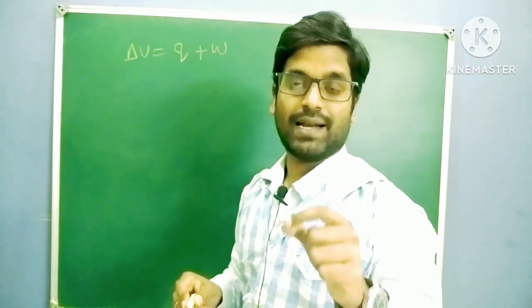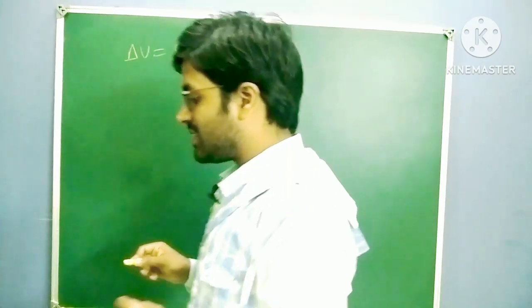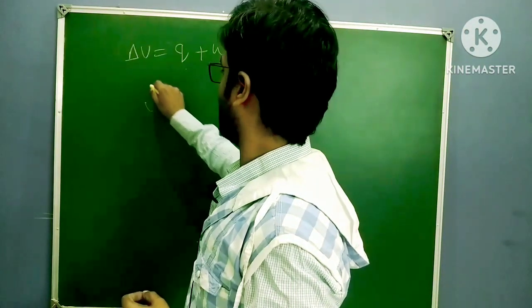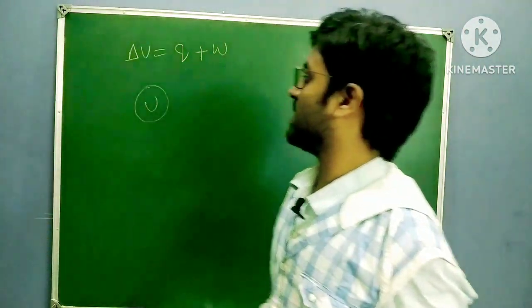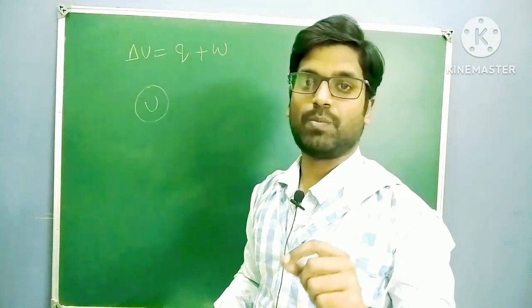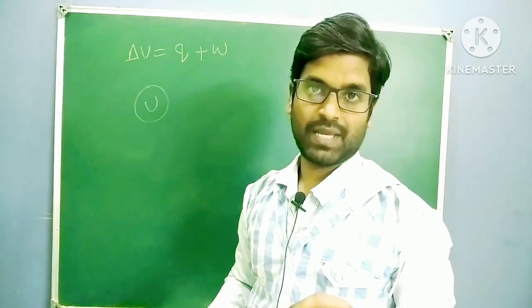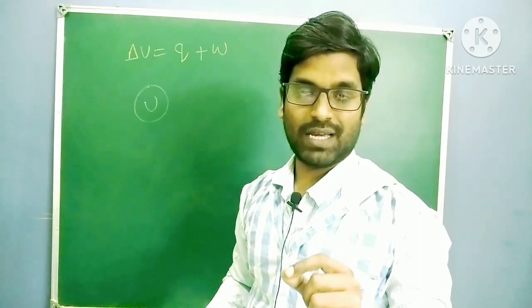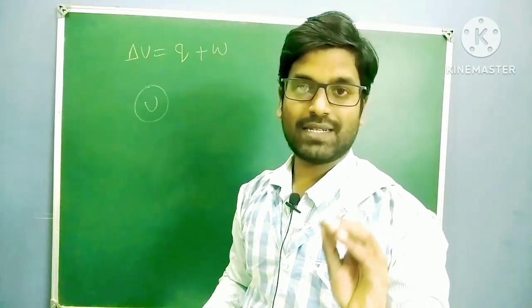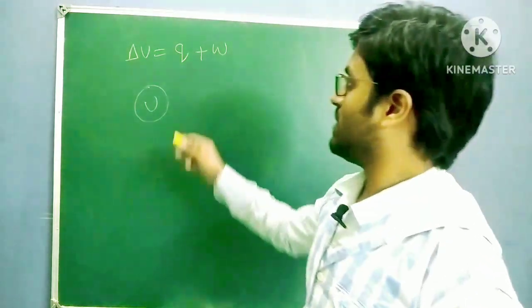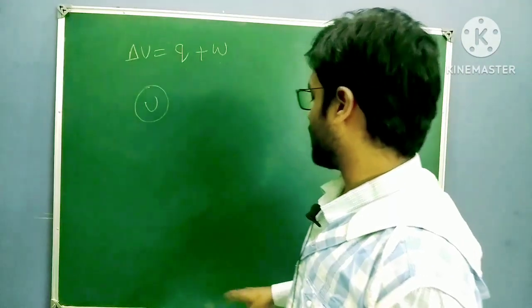In thermodynamics, another important point: you cannot represent internal energy like this. Always you have to represent it in terms of change. So delta U equal to Q plus W, this is the first law of thermodynamics.